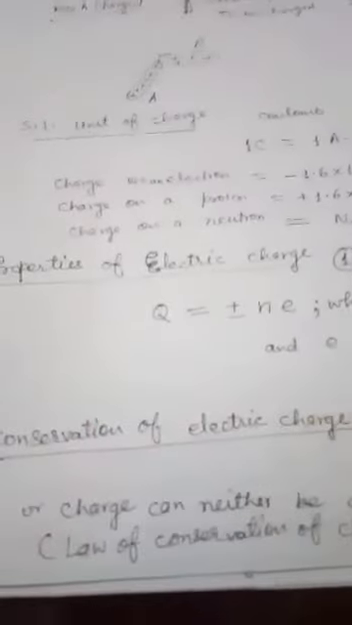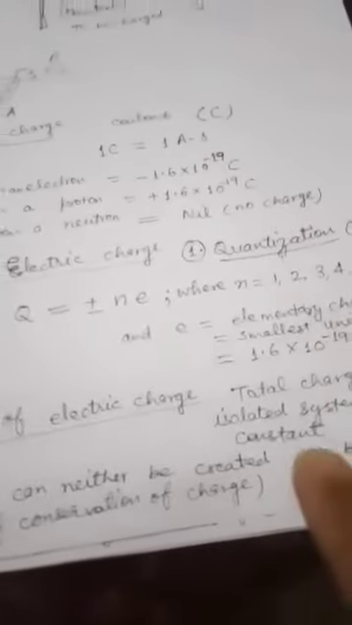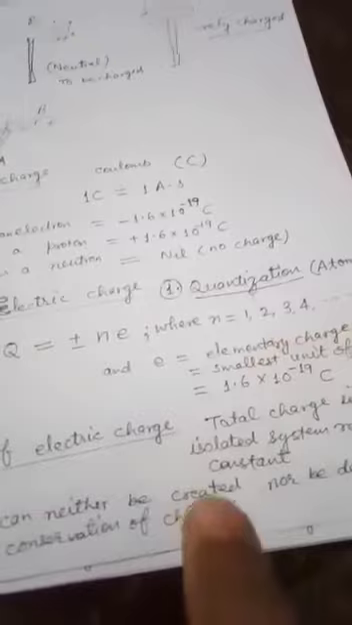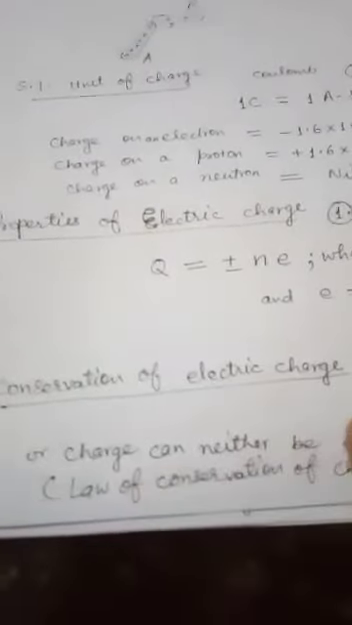In conservation of electric charge, it means charge cannot be created or destroyed. That means total charge on any object always remains constant. It is also called the law of conservation of charge. Next we'll move to the examples of conservation of charge.